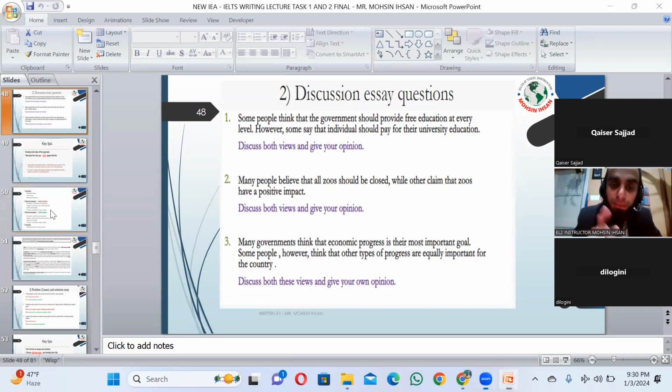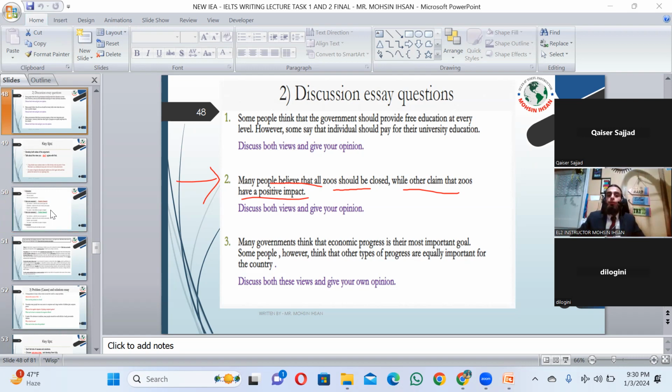You can see the topics. Let's take topic number two. Many people believe that all zoos should be closed, while others claim zoos have a positive impact. Now, two different ideas are there. Zoos should be closed, and zoos should not be closed because they have a positive impact. Discuss both views and give your opinion. What's it asking? Discuss both views and give your opinion.